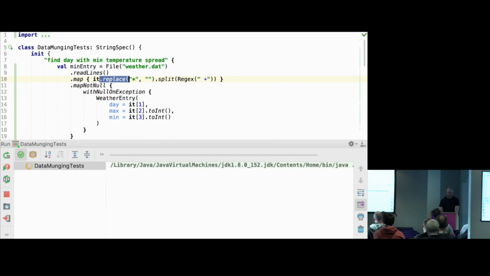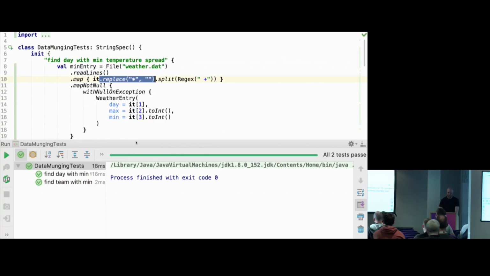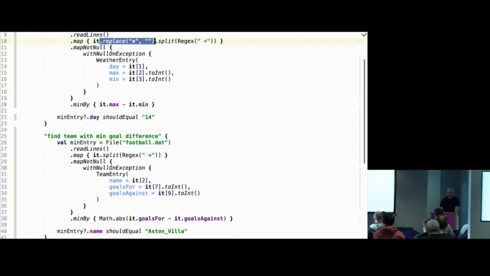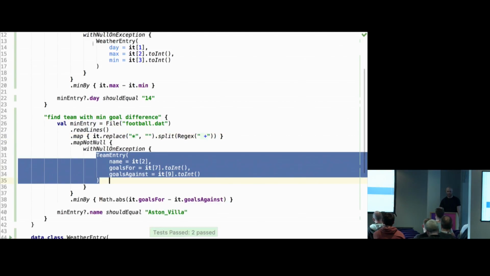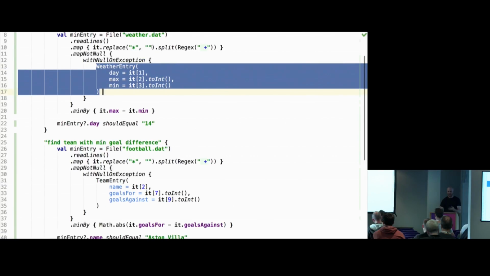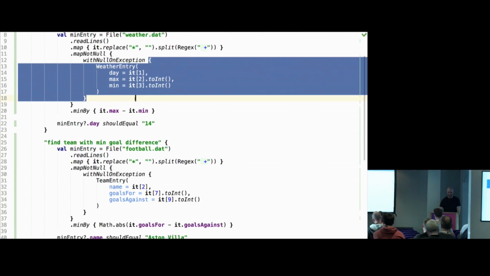Then there is this difference, where we remove this star for weather, but don't really remove it for football. Probably can remove it in both, not gonna hurt. And then the next difference is creating the entry, which I don't think can be easily refactored, so I would extract it as a function outside.